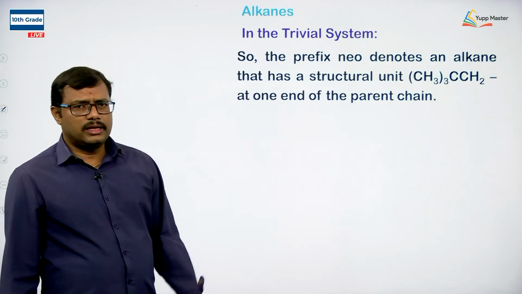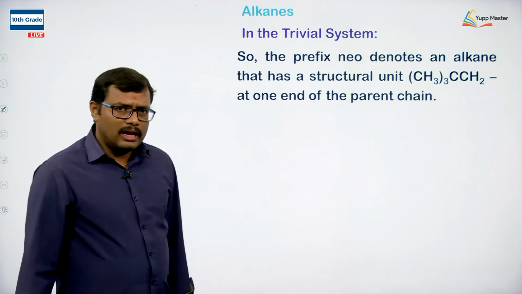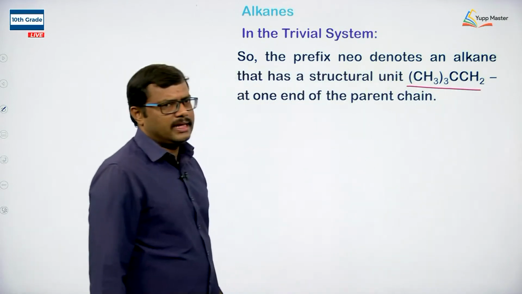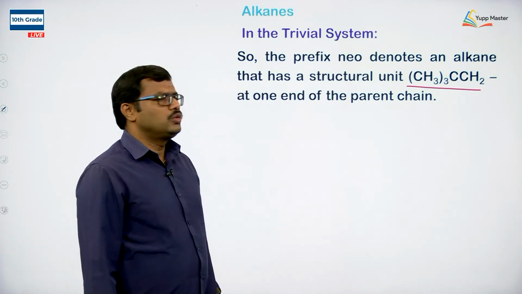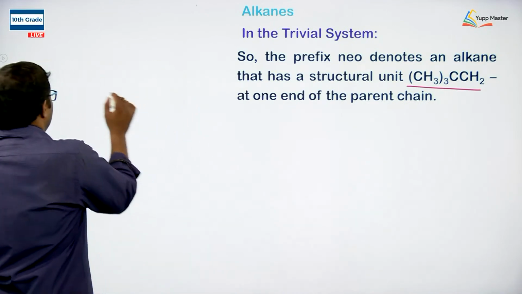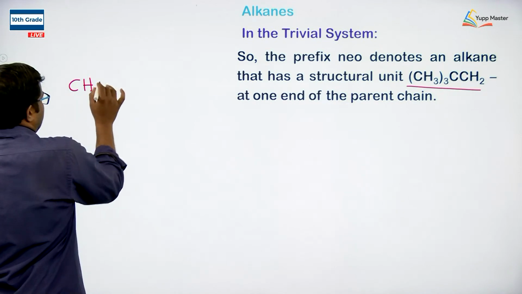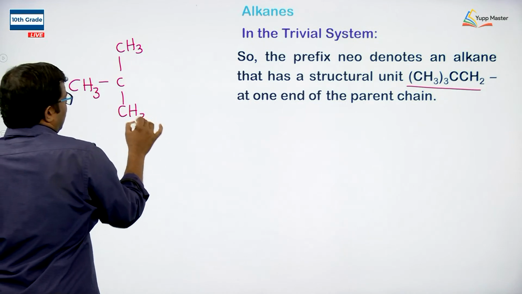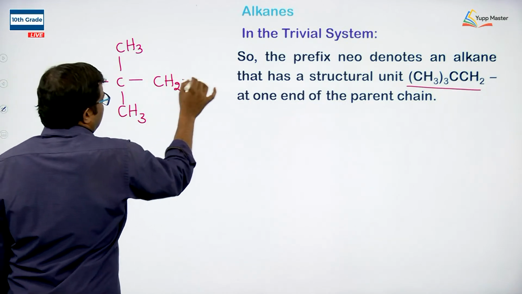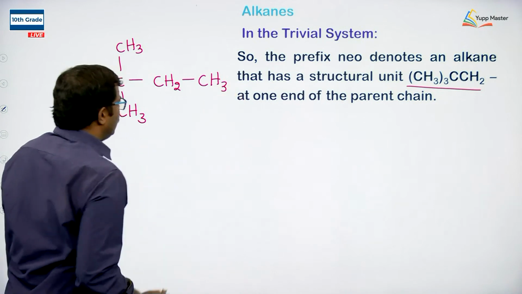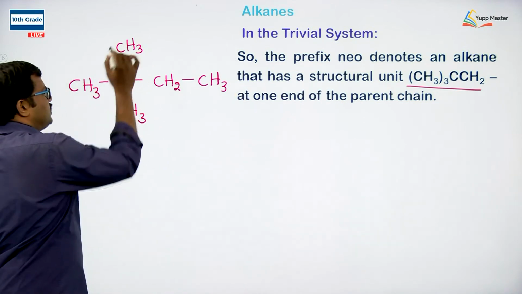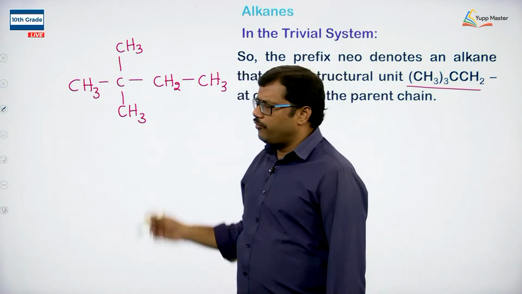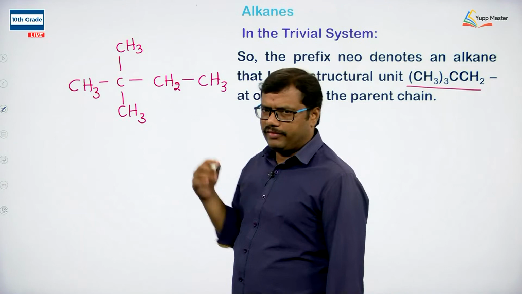So here the neo indicates alkanes that possess this particular (CH3)3C-CH2 structural unit. For example, if we observe neohexane, 4 carbons are in a straight chain, and we have 2 methyl groups as substituents, and the 2 methyl groups are present on the second last carbon atom of the alkane chain, and therefore it is advisable to use the prefix neo.